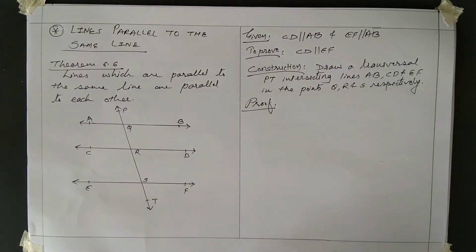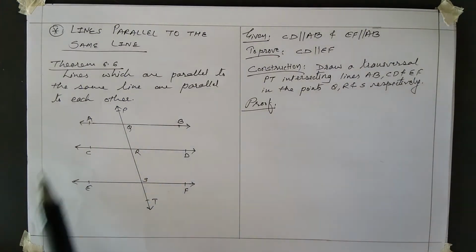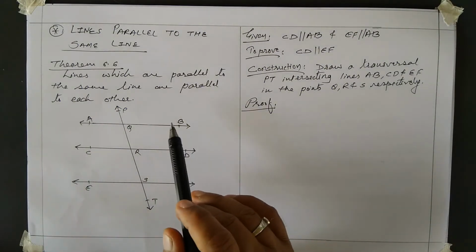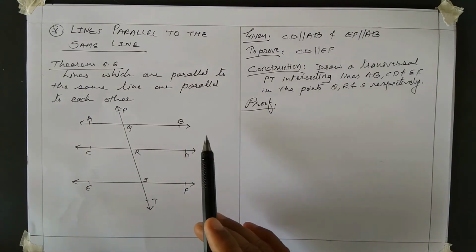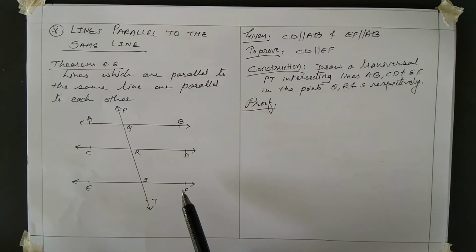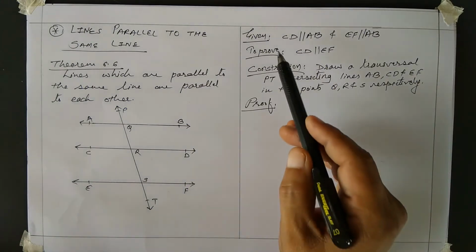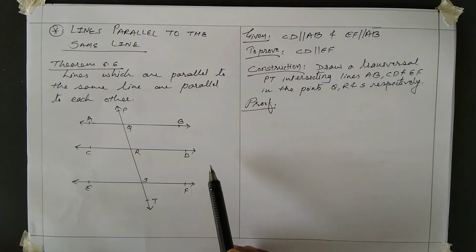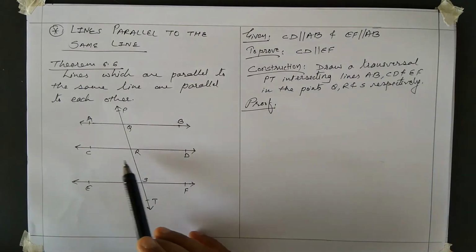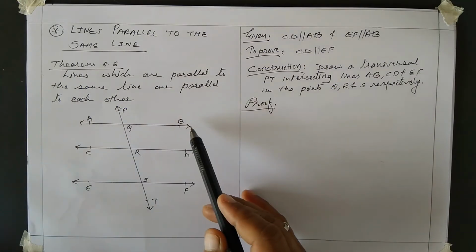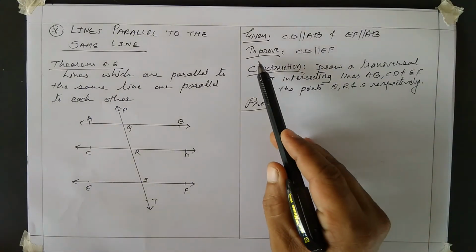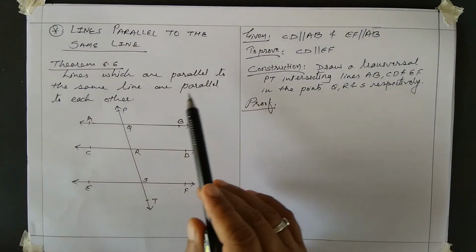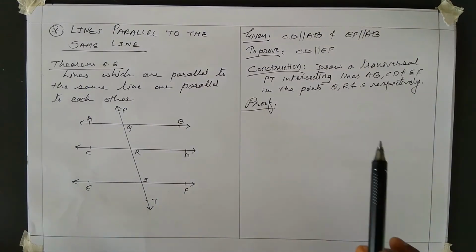Let us see a new concept and a theorem based on it. Lines parallel to the same line. Theorem is given: lines which are parallel to the same line are parallel to each other. I have drawn here lines AB, CD and EF. So what is given? I have written CD is parallel to AB. Also EF is parallel to AB. So CD and EF both are parallel to the same line. Then you have to establish the relationship between CD and EF, that they are parallel. So you have to prove that CD is parallel to EF.